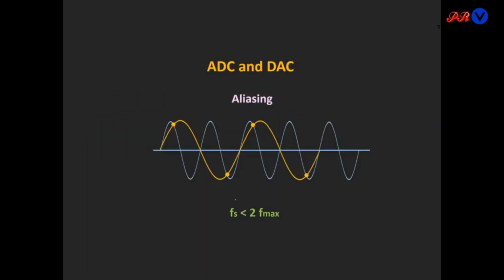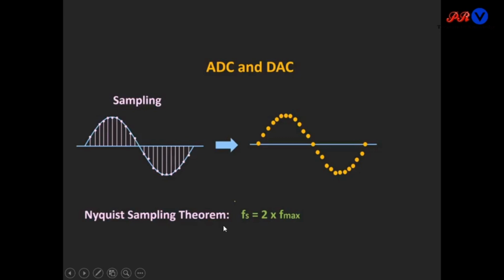Aliasing. Aliasing is the effect where the reconstructed signal has a lower frequency than the input signal frequency. So, aliasing will occur if we sample the signal at a frequency less than or equal to twice the maximum frequency of the original signal. To remove this aliasing, we have to sample our signal at greater than or equal to twice f maximum, or the Nyquist sampling theorem.